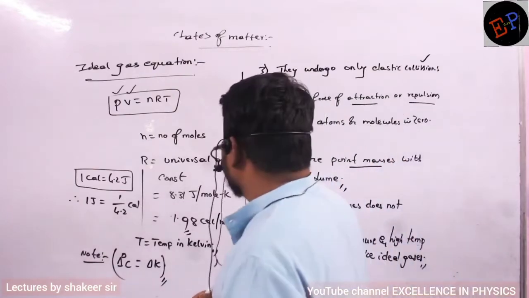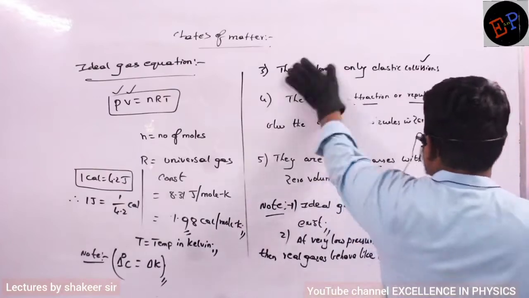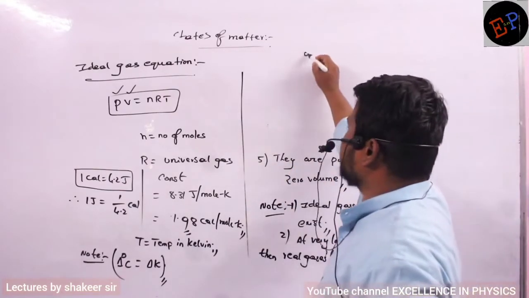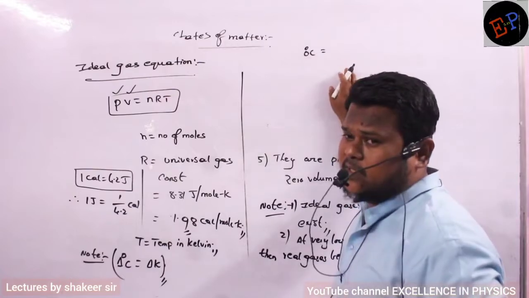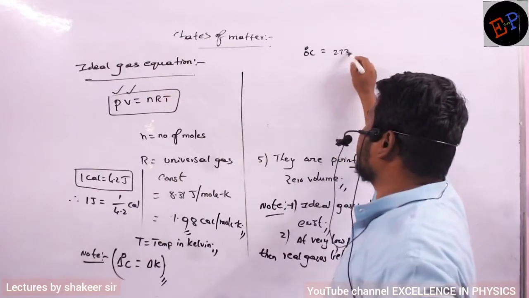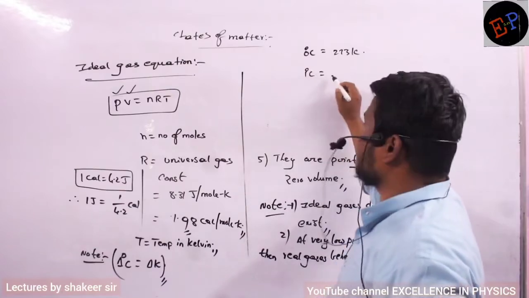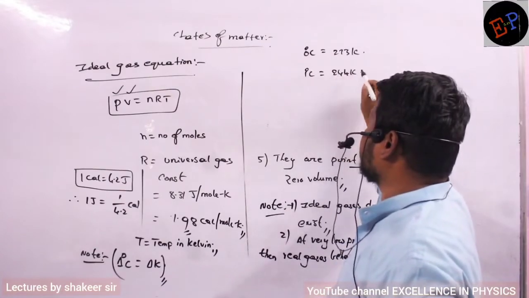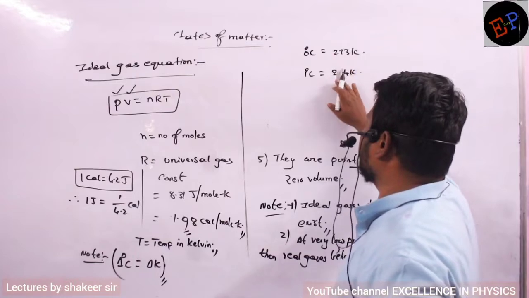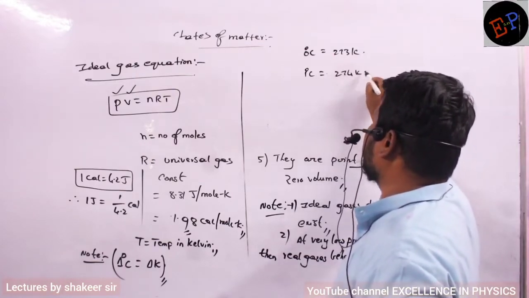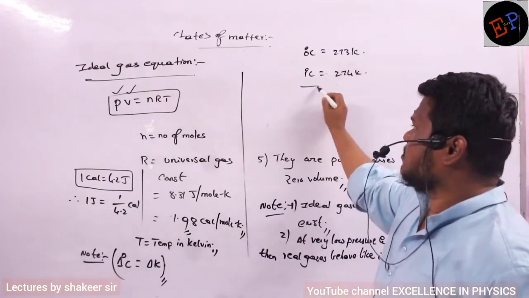For example, if I write 0 degree Celsius. Okay ma? So 0 degree Celsius is equal to how many Kelvin? 273 Kelvin. Okay? 1 degree Celsius is equal to 274 Kelvin. Okay ma? So here what is the rise in Celsius?